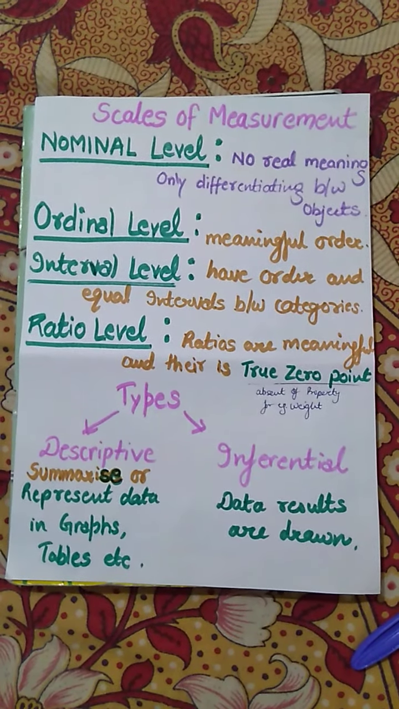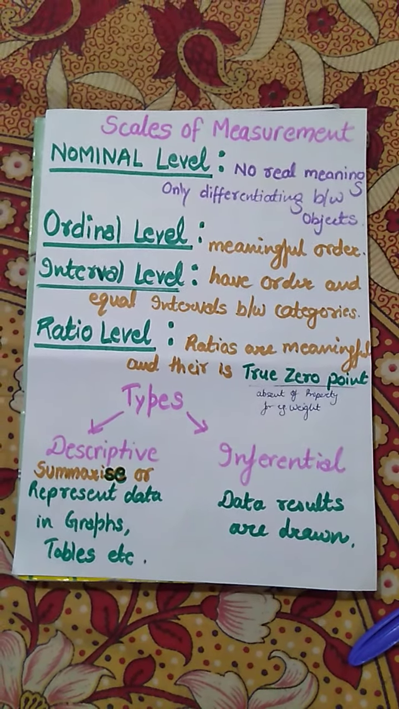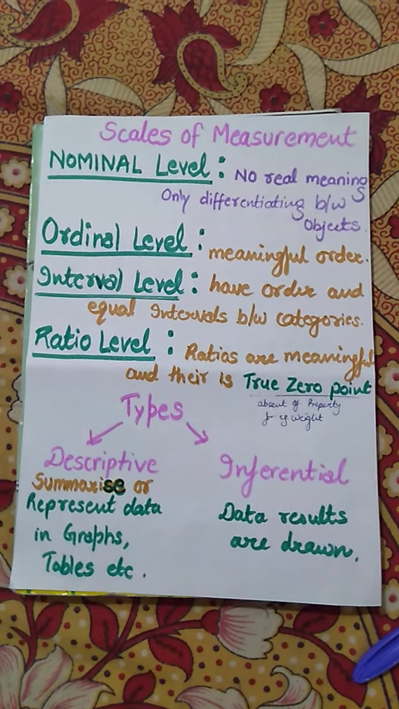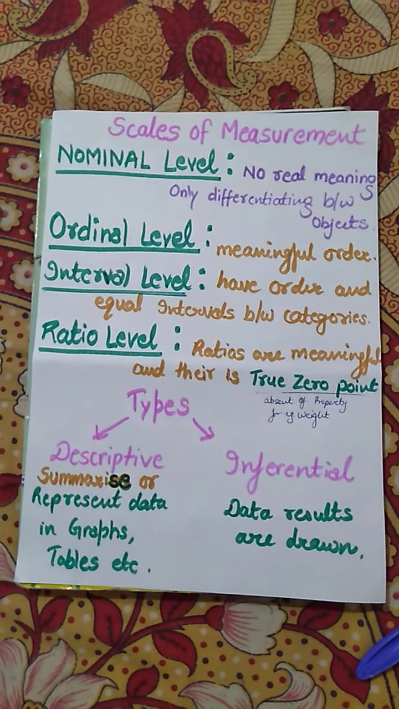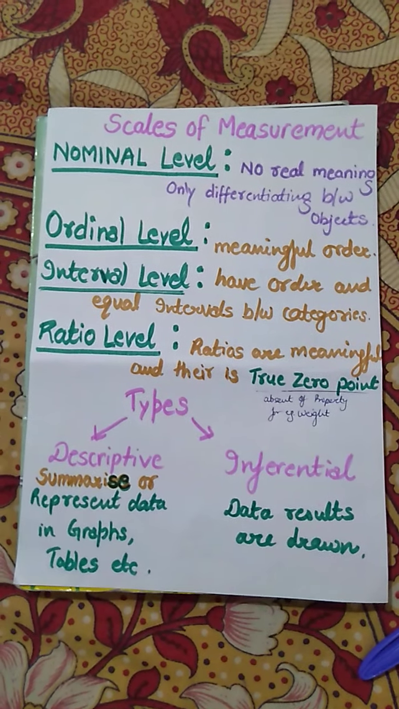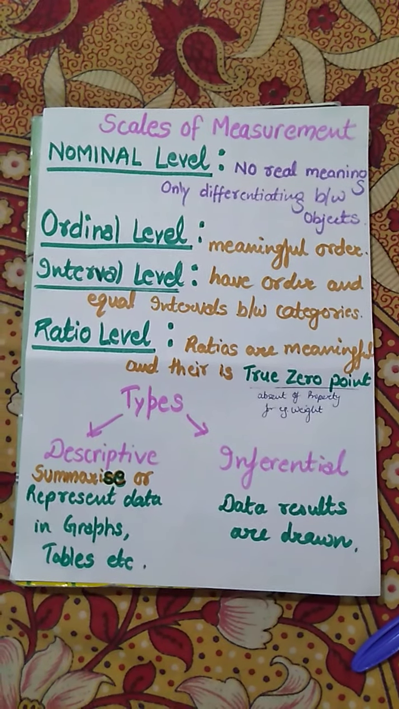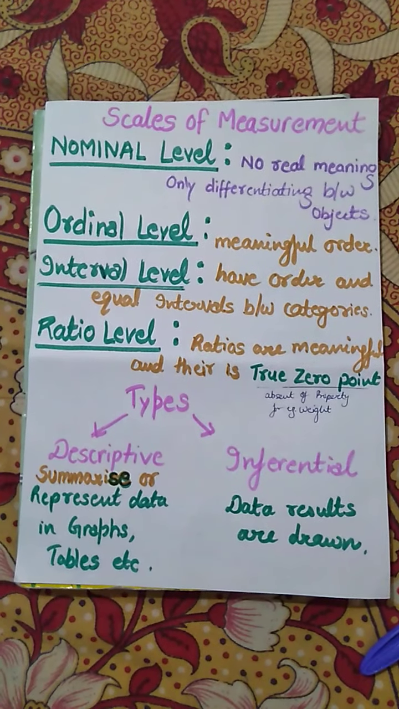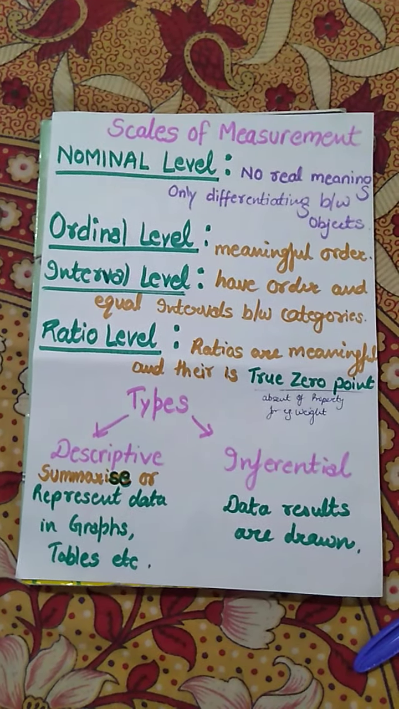In nominal level scale there is no real meaning; numbers are only assigned to subjects or objects to differentiate between them. There is no real meaning to order them. We are only differentiating two categories or two objects. Next is the ordinal level. In ordinal level, the subjects or objects are arranged in a meaningful order. For example, in a race, one person stood first, another second, another third. So we arrange them in a meaningful order, and they fall in the ordinal level scale.